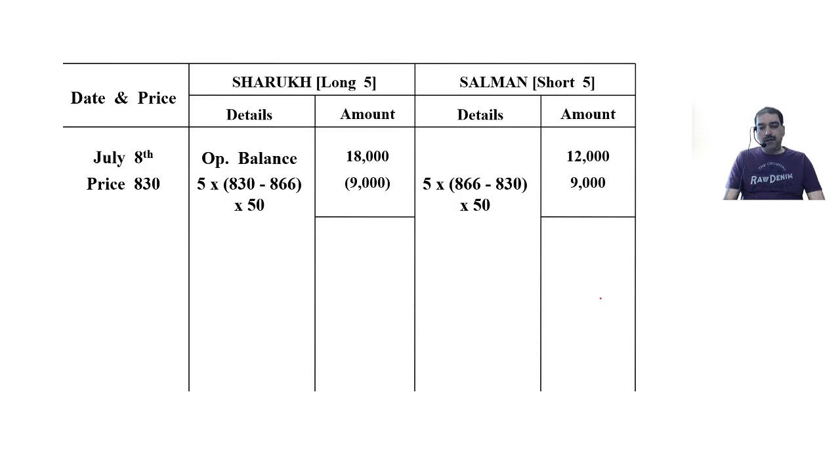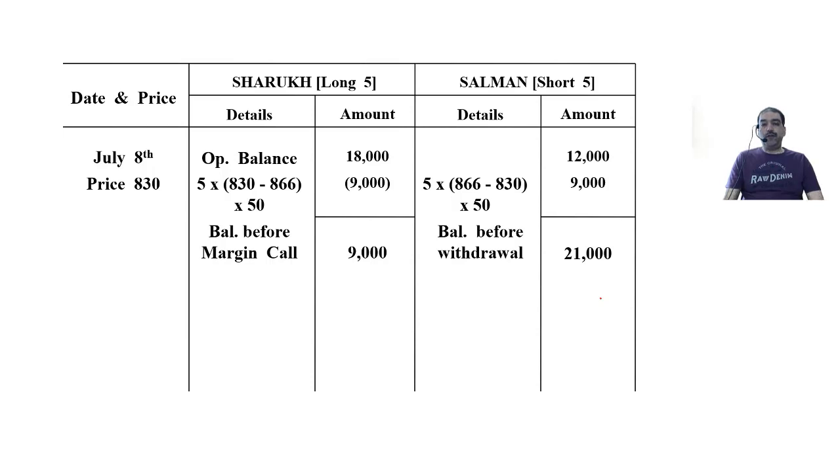18 minus 9, 9,000. That means now Shah Rukh has to bring in balance. So balance before margin call. 12 plus 9, 21. Salman has got a profit, so it is balance before withdrawal. Shahrukh will bring in how much to make his balance 12,000? Shahrukh is short of 12,000 by 3,000. So he will bring in margin call 3,000.